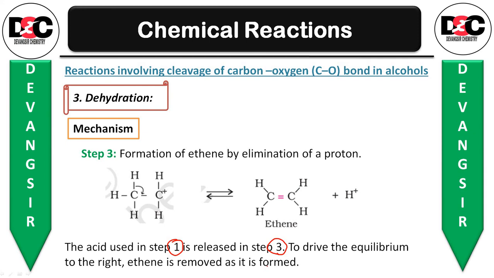Okay, so till now we have done the reactions involving the cleavage of the carbon oxygen bond. In that we started with the reaction with hydrogen halide, that is the Lucas test, then reaction with phosphorus trihalide, which we already have done in chapter number 10, that is haloalkanes and haloarenes. Then dehydration, in which we followed the mechanism, step number 1, step number 2 and step number 3. Okay, that's all. Thank you.